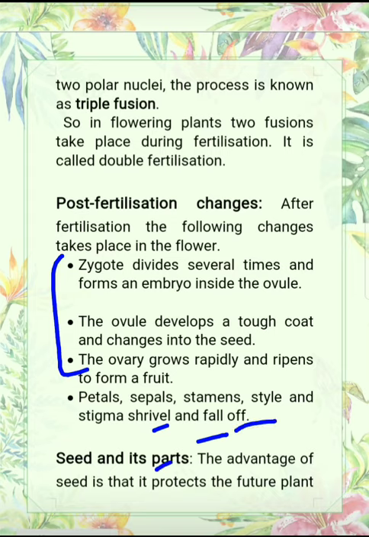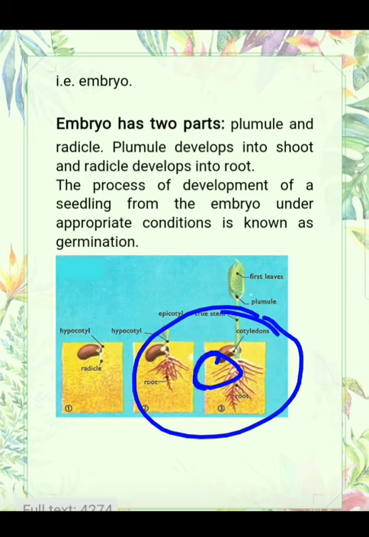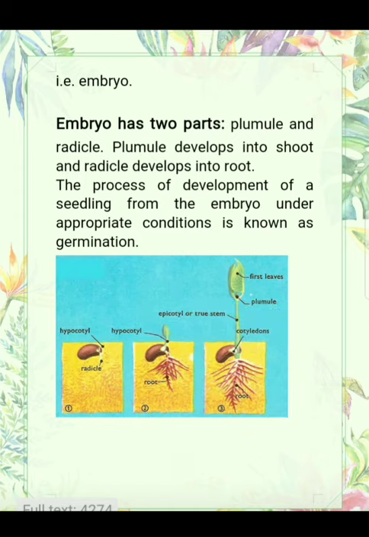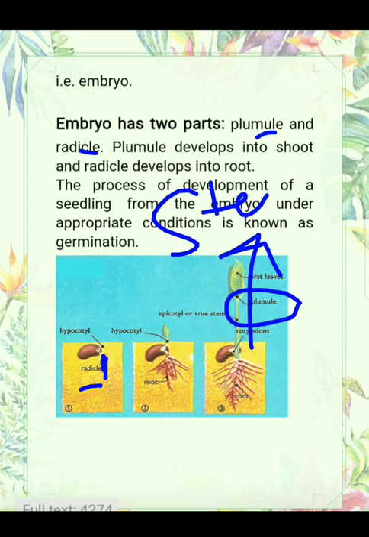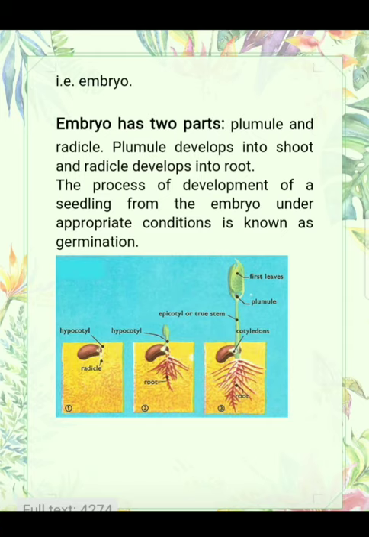Now what are the seed and its parts? The advantage of seed is that it protects the future plant. As I told you, embryo is present inside the seed. This is the seed and this is the embryo. So embryo is present inside the seed. Seed protects the future plant, or you can say embryo. Embryo has mainly two parts, that is the plumule and radicle. You can see in this diagram, this one is the radicle on the lower side, and this one is the plumule. So plumule helps in the formation of stem and radicle helps in the formation of root. So plumule develops into shoot, that is stem, and radicle develops into root.